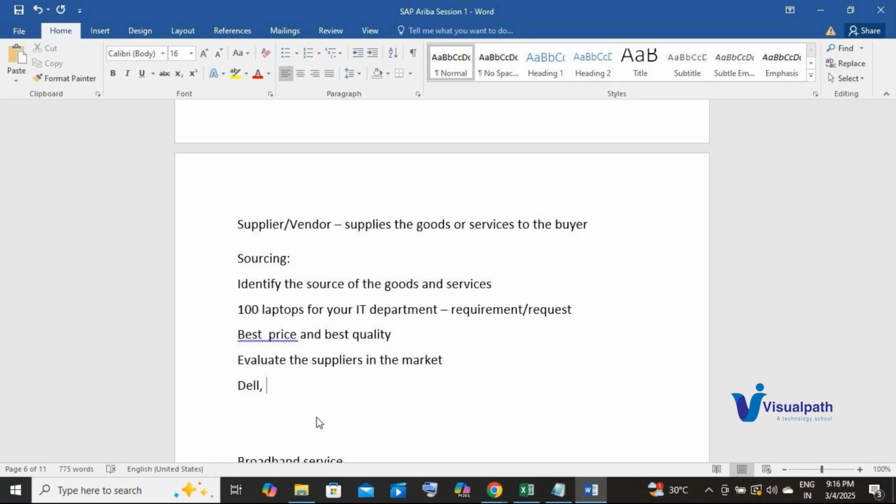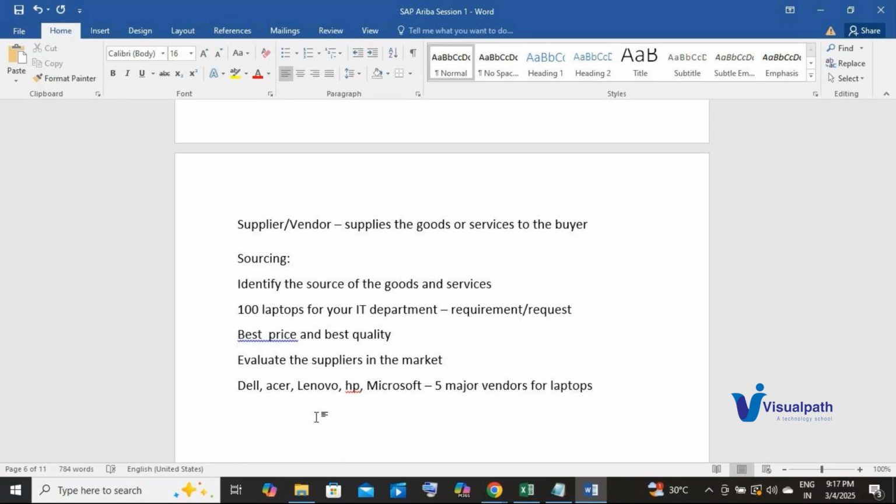Okay, Dell, Acer, Lenovo, HP, Microsoft. Okay, now these are the 5 major vendors for laptops. Okay, now I want to understand more details about these suppliers.